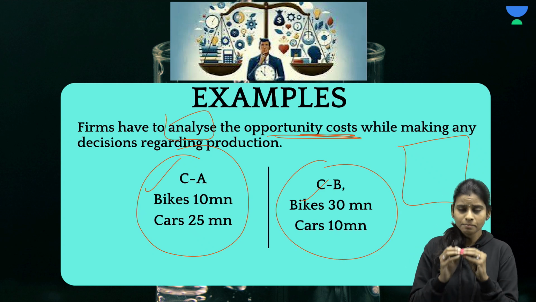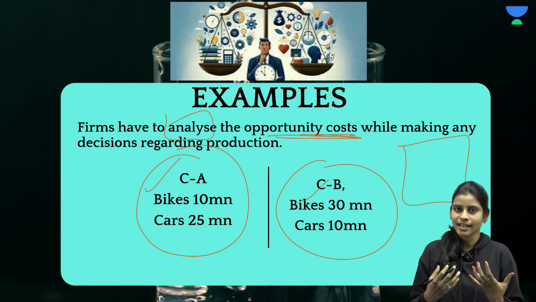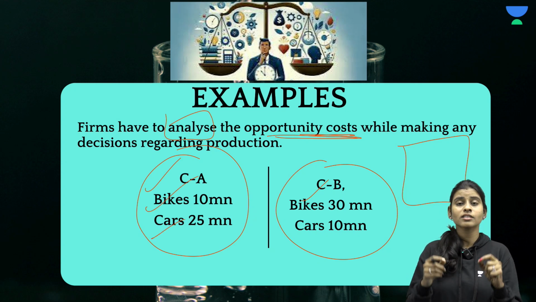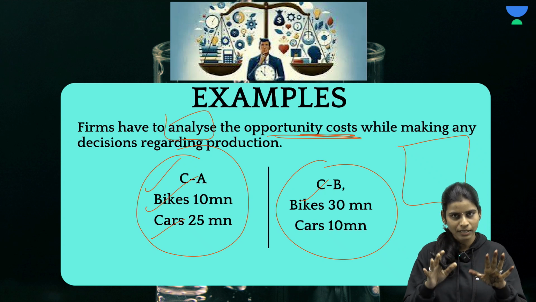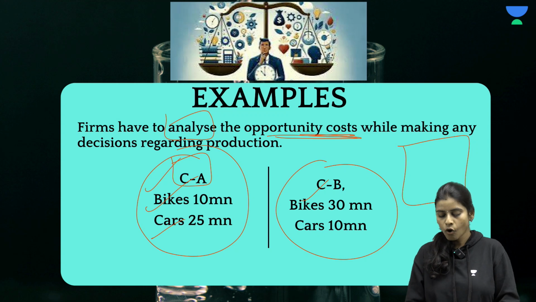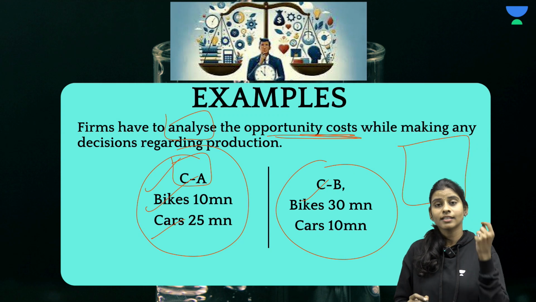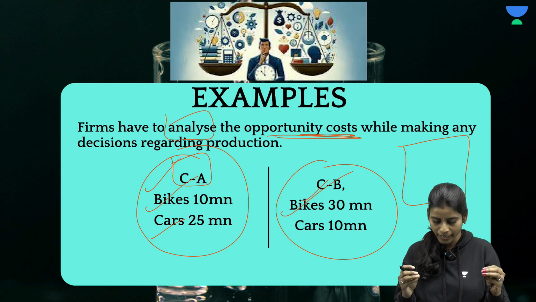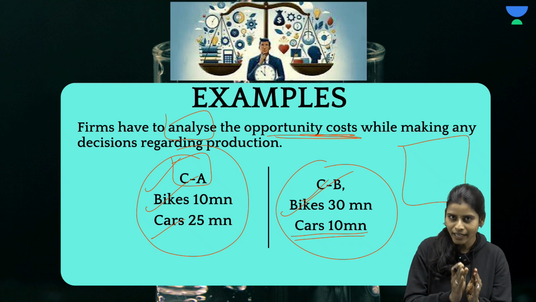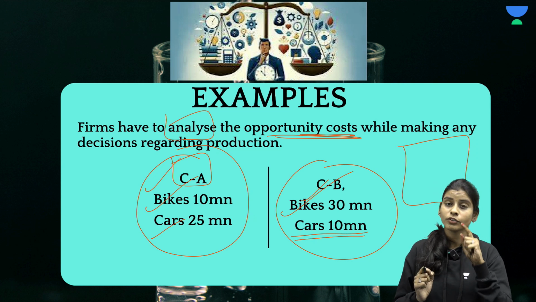Okay. In combination A, if the industry decides to produce 10 million bikes, then it can have resources left only for making 25 million cars. So this is combination A. It can either go for A or it can go for B. In B, if the industry decides to produce 30 million bikes, it can make only 10 million cars. It has to choose any one between these two choices. So what would be the opportunity cost for the firm here?